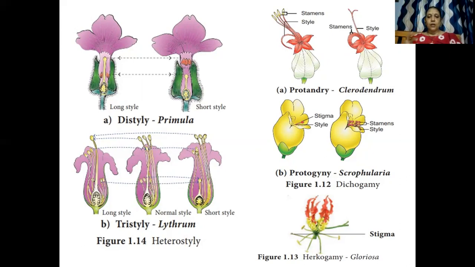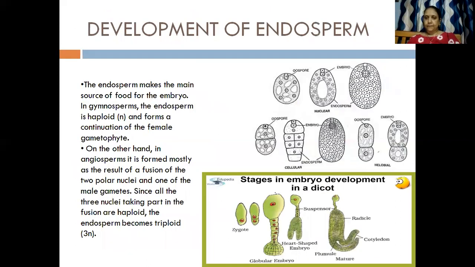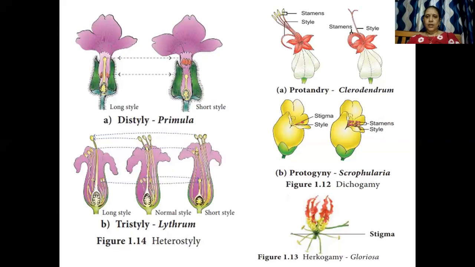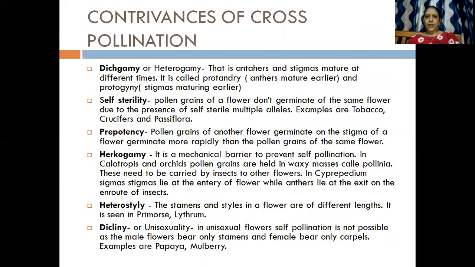also determines the type of contrivances for cross pollination. Now protandry, here you would see the male gamete and the female gamete maturing at different times. Okay. And then here the hercogamy, wherein you will see the stigmas. Where are they and where are the anther lobes? Okay. So here we finish for today.